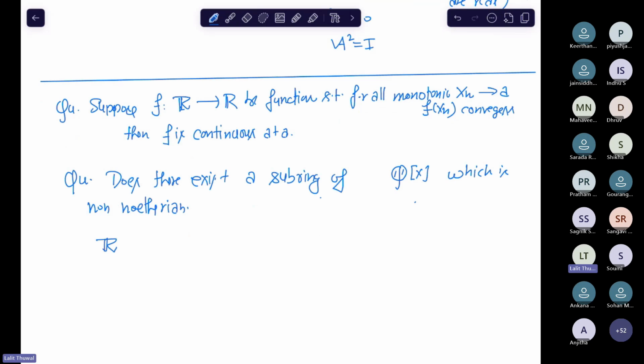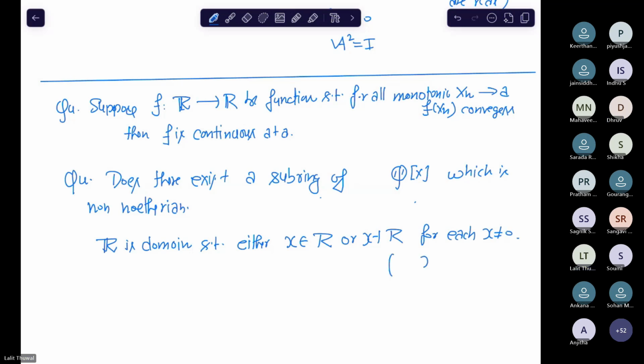Or suppose R is a domain such that either x belongs to R or x inverse belongs to R for each x belonging to K, the fraction field of R. Do you understand this question?